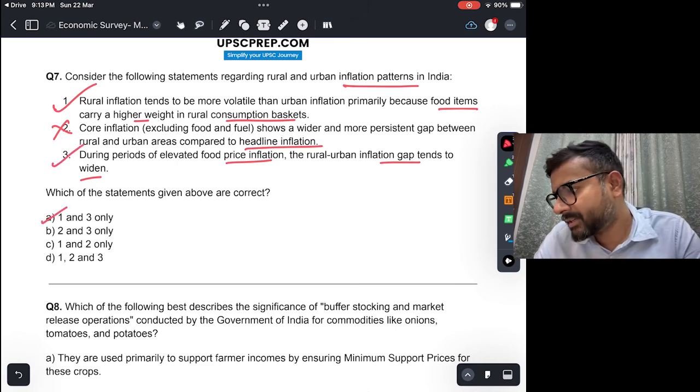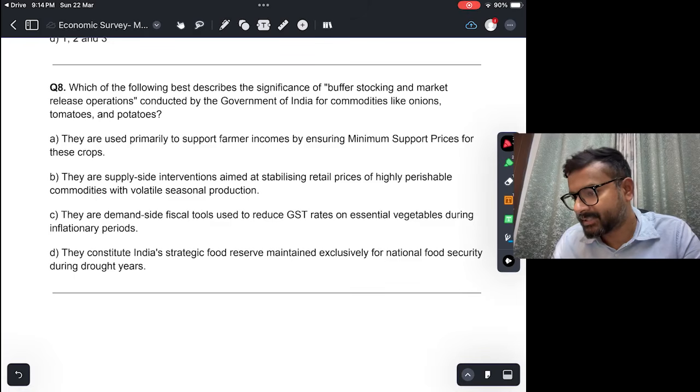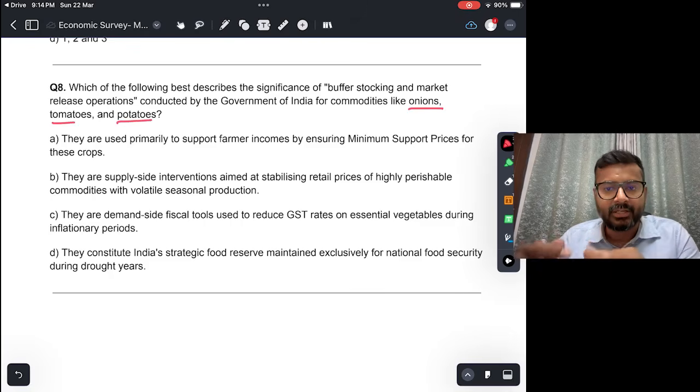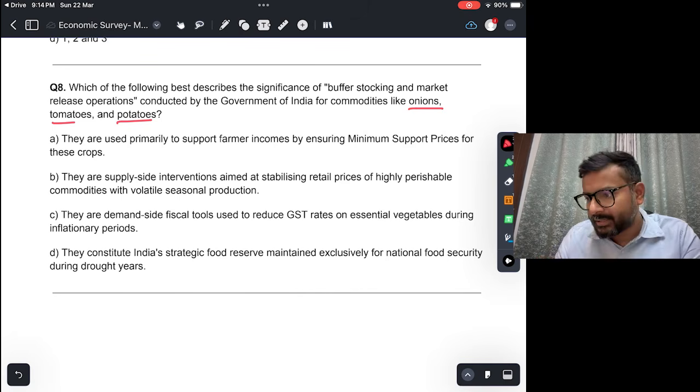Which of the following best describes the significance of buffer stocking and market release operations conducted by the Government of India for commodities like onions, tomatoes, potatoes? Okay, तो जो onion, tomatoes, potatoes का government of India buffer stock करती है और time to time market release करती है, so why is that done? They are used primarily to support farmer income by ensuring minimum support prices for these crops, which is not true. Onion, tomatoes, potatoes के लिए कोई MSP नहीं होता है.